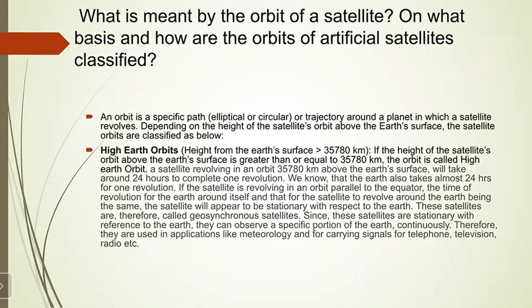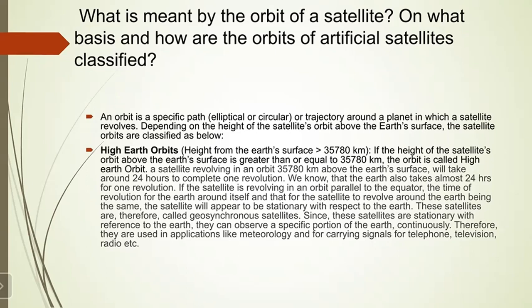A satellite revolving in an orbit 35,780 kilometers above the Earth's surface will take around 24 hours to complete one revolution, and we know that the Earth also takes almost 24 hours in one revolution.